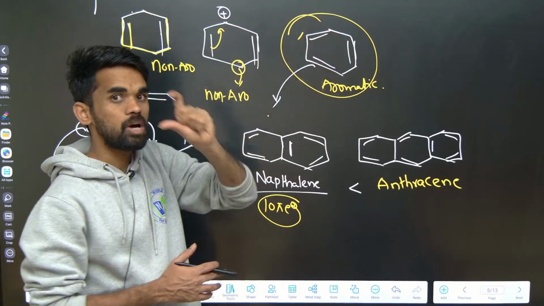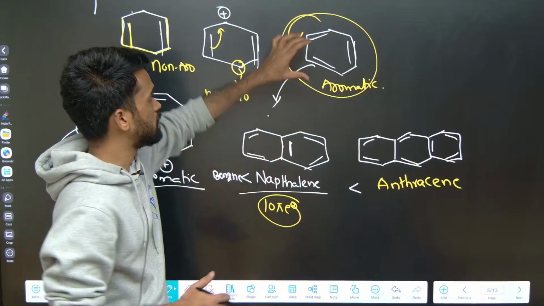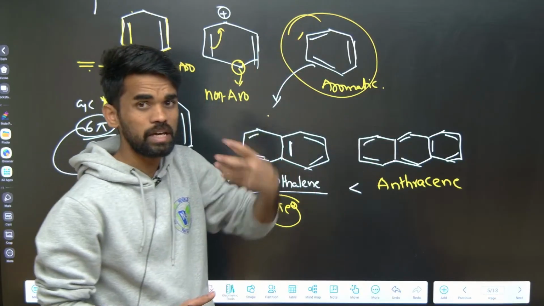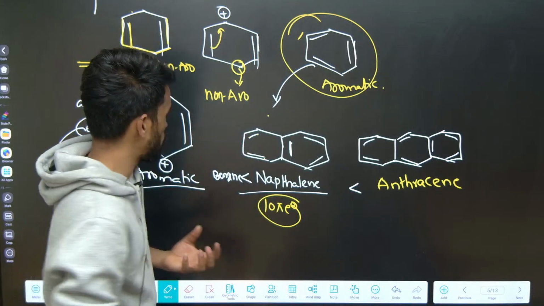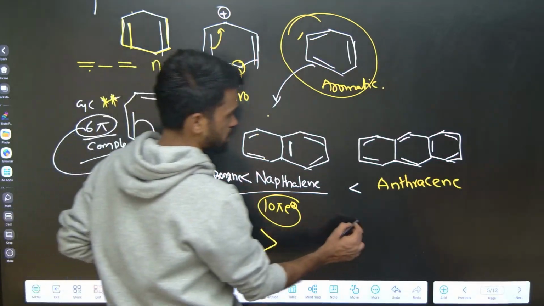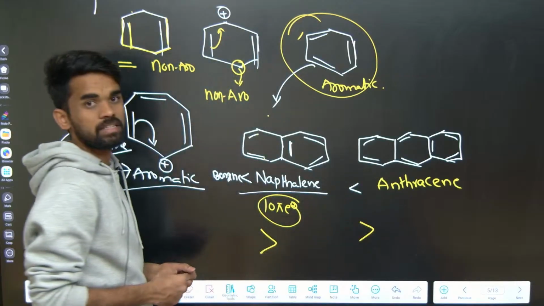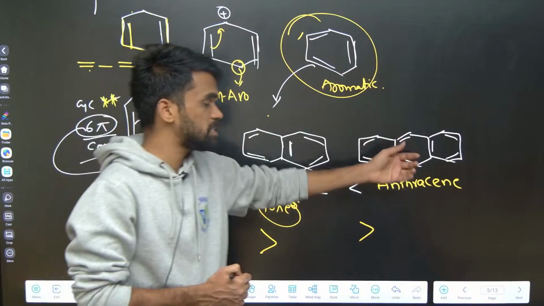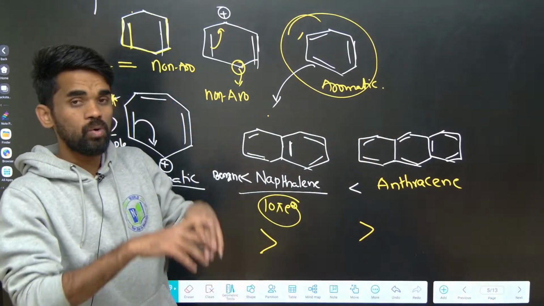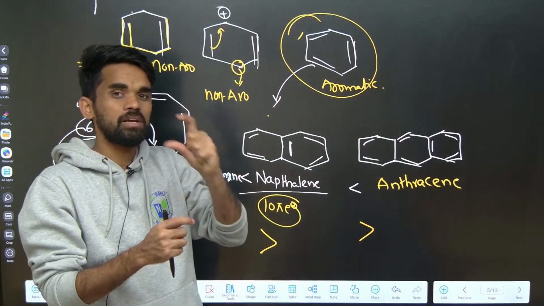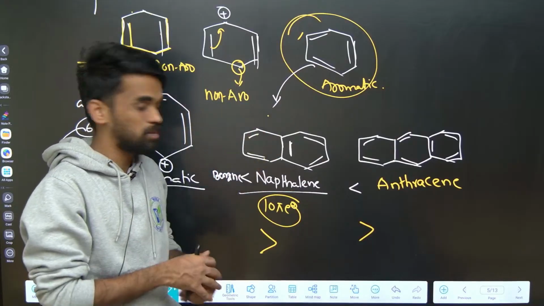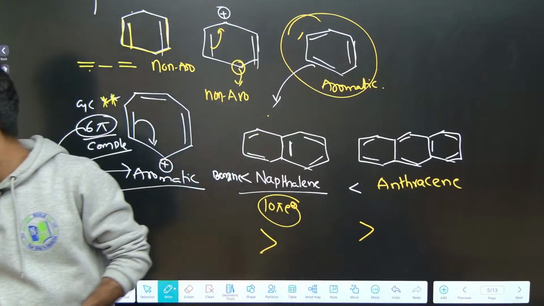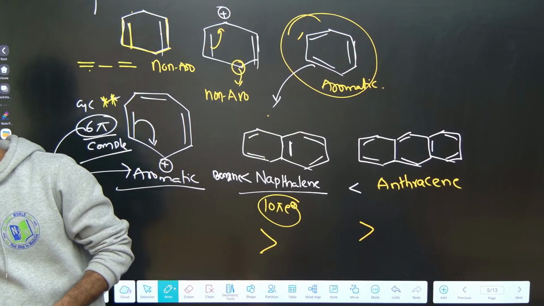What I am saying, when you compare with individual rings, this is 1 ring, this is one more, like 1 ring here and 1 ring here. If you take like that, per ring aromaticity will be more for benzene, the next naphthalene, and least is for anthracene. So overall aromaticity for the molecule, if they ask, anthracene is more aromatic, but if aromaticity per one ring of that compound is asked, benzene will be more than naphthalene than anthracene. Remember this difference, very very important.